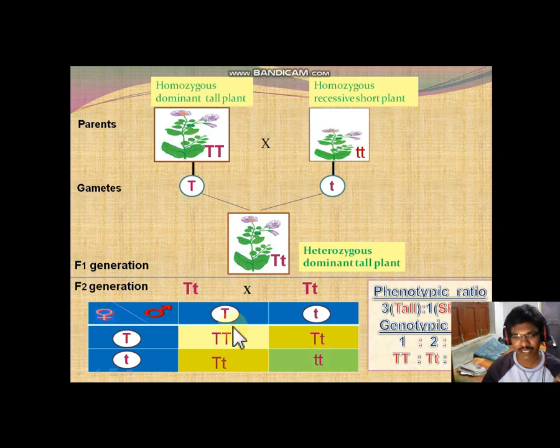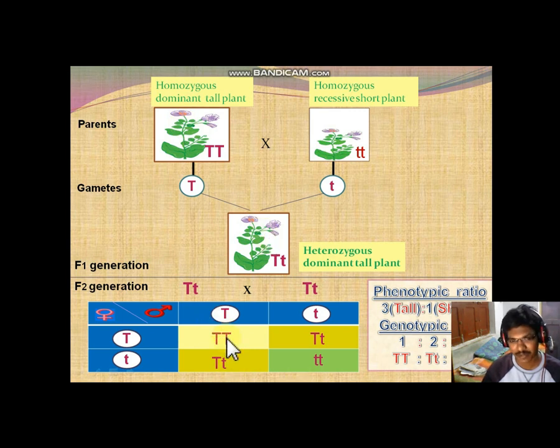Here the gametes are capital T and small t, and here also capital T and small t. When these capital T's fuse, they form two capital T, which means a homozygous tall plant. Remember one thing, the genotype is homozygous, but the phenotypic expression is the same for both homozygous and heterozygous.